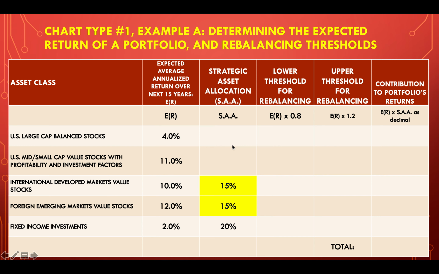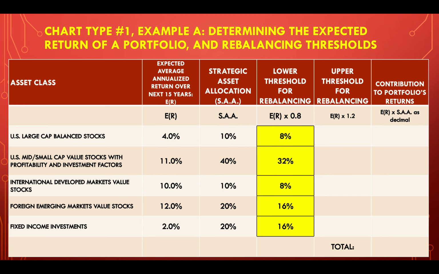I've got another 50% left here, and I'm going to really tilt towards small cap value stocks. I'm a young investor, and I'm going to go ahead and take the extra risk there because I believe there's a lot higher return there. I'm still going to have a little bit of large cap blend stocks there, just in case. All right. Then I need to determine lower threshold for rebalancing.